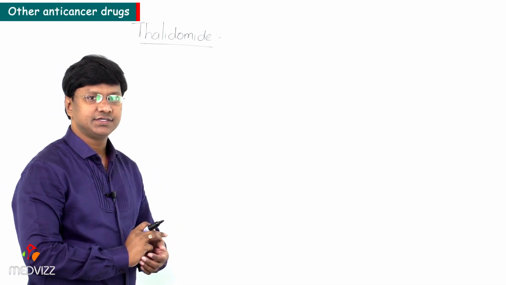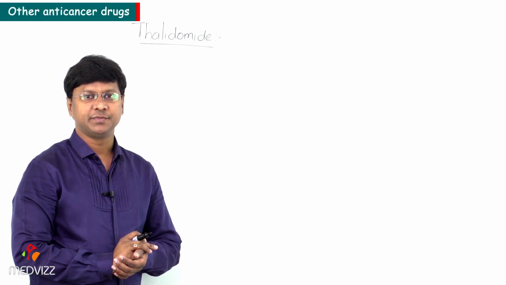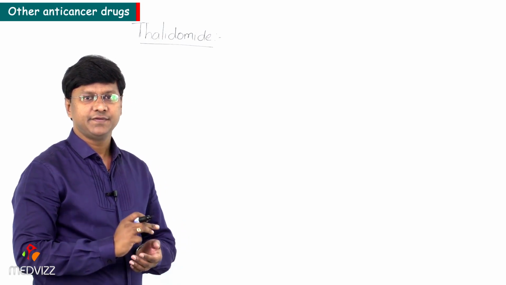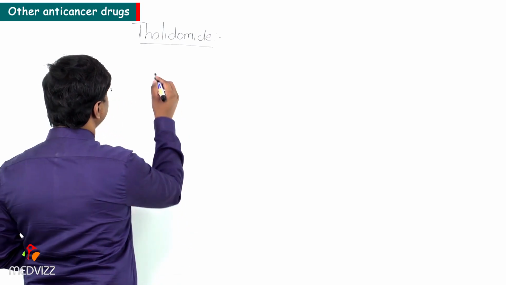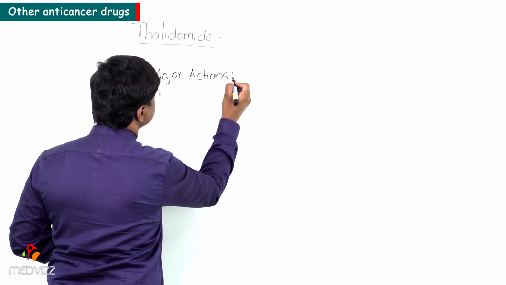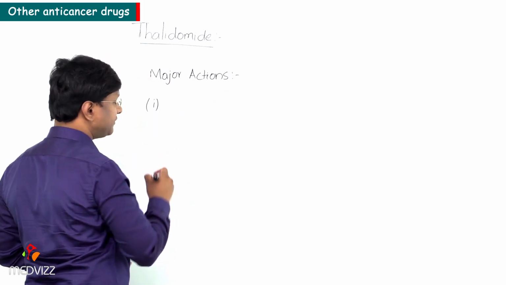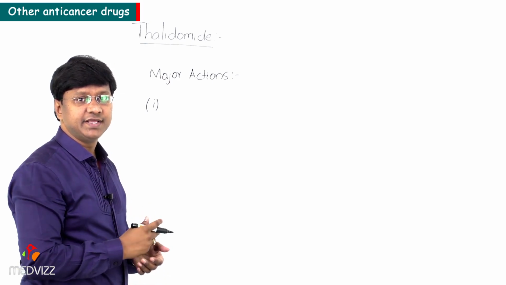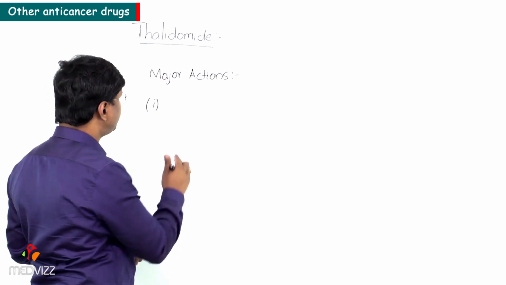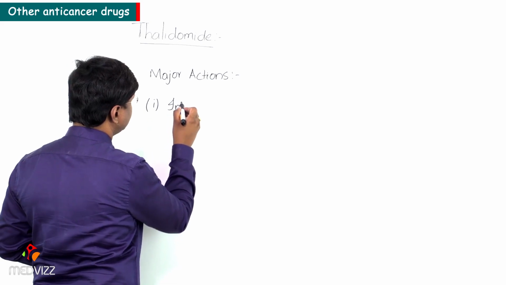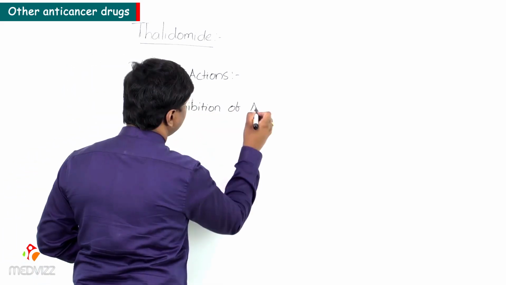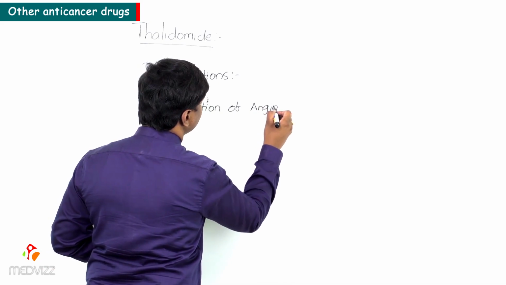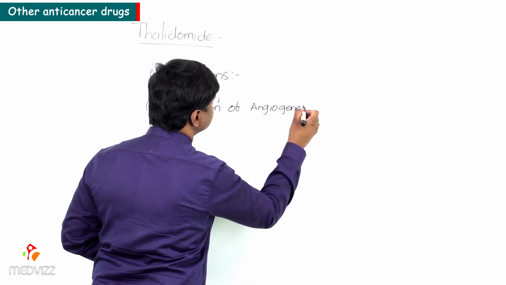The other anti-cancer drug, let me discuss thalidomide. If you take the major actions of thalidomide, number one, first and foremost, it will inhibit angiogenesis, in the sense that it will inhibit the formation of new blood vessels.